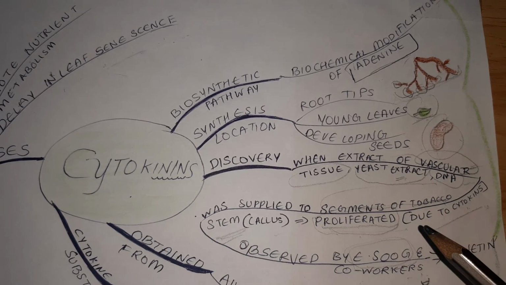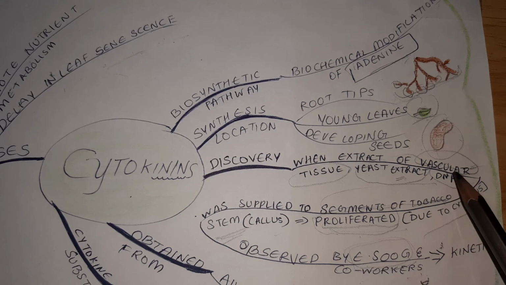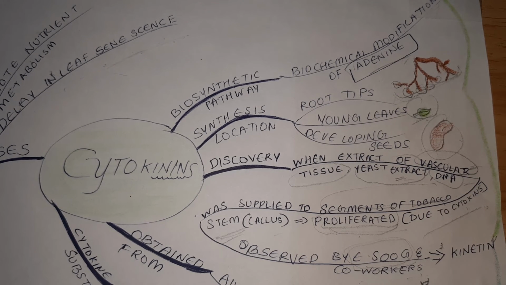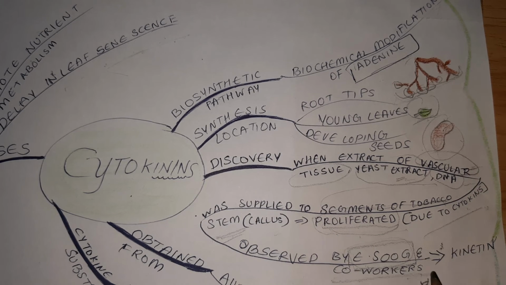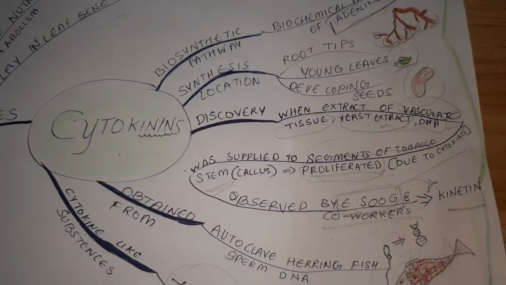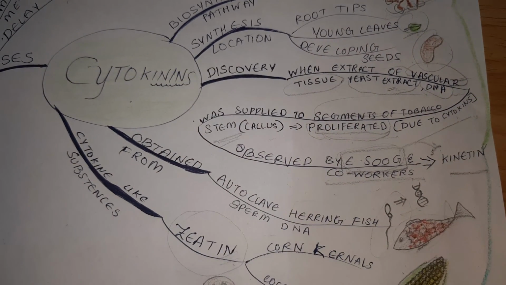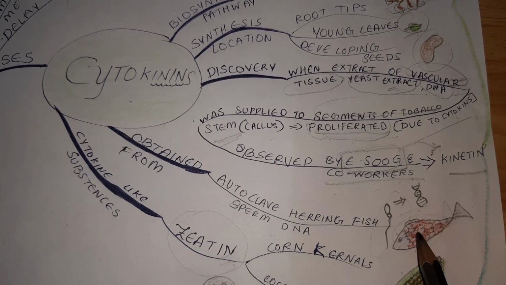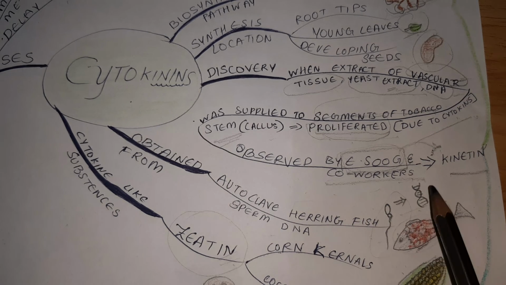Now, what about the discovery of the cytokinins? Cytokinins were discovered when vascular tissue, yeast extract, and DNA were supplied to a tobacco stem. And what was amazing was that this stem proliferated, meaning it grew hugely, which resulted in the discovery. This experiment was carried out by Skoog and his co-workers, and he was the first to give the name kinetin to this hormone. Cytokinin is also obtained from autoclaved herring fish sperm DNA. The DNA of this fish sperm also contains the hormone called kinetin.